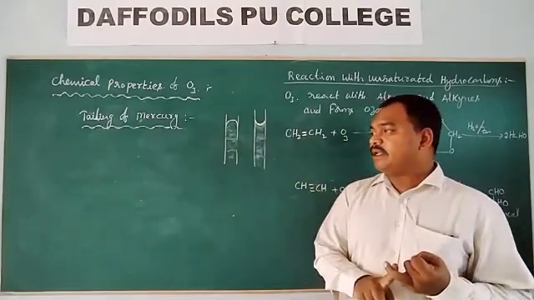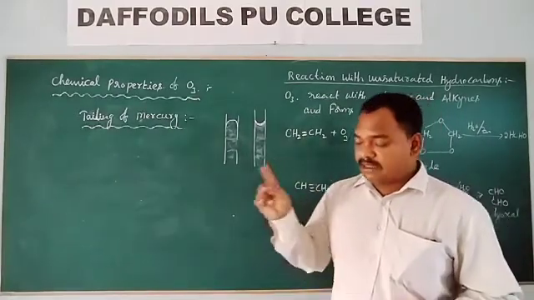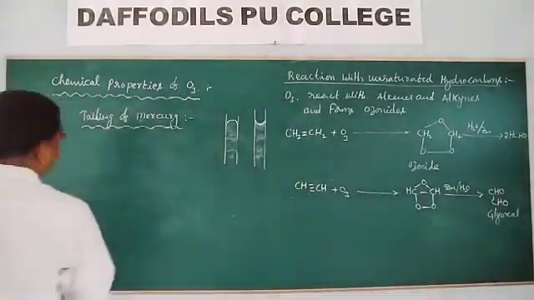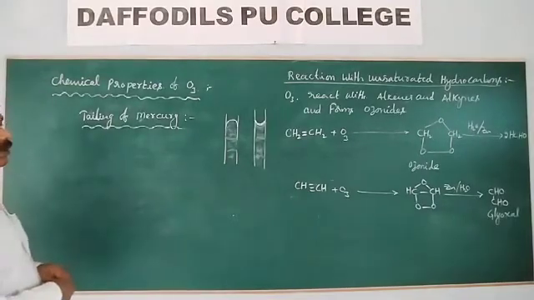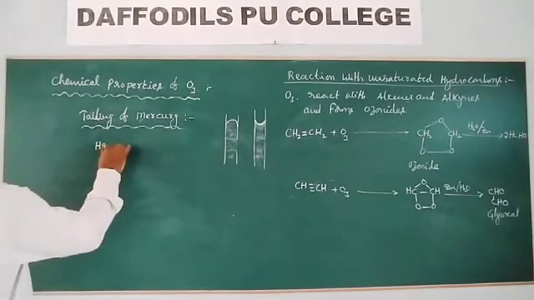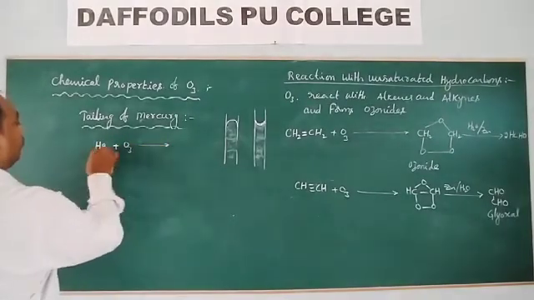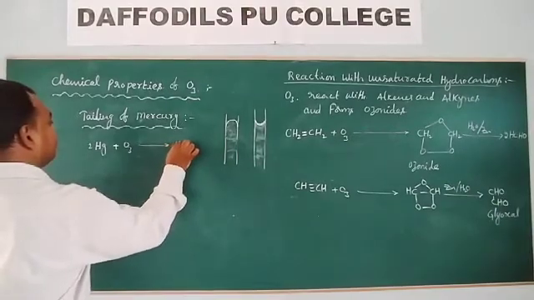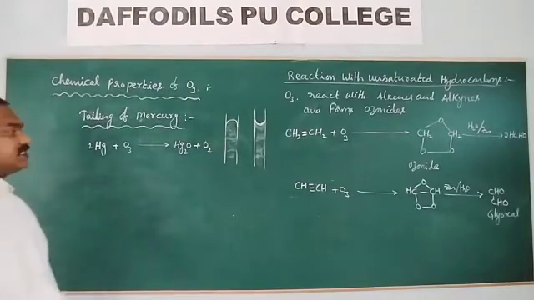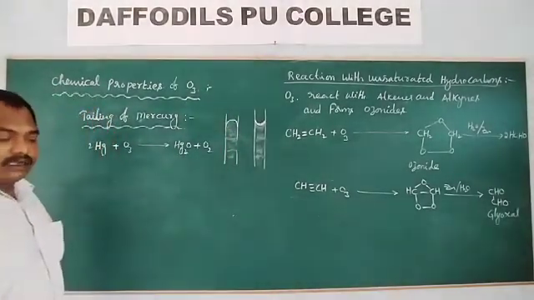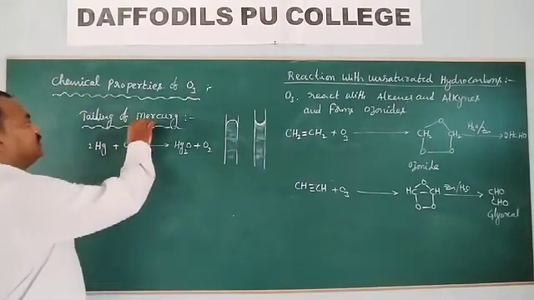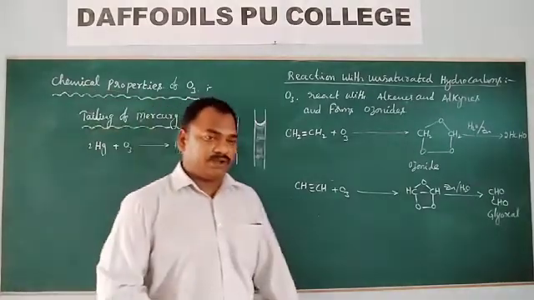When this mercury reacts with ozone, it loses its meniscus and sticks to the walls of the glass. This process is known as tiling of mercury.